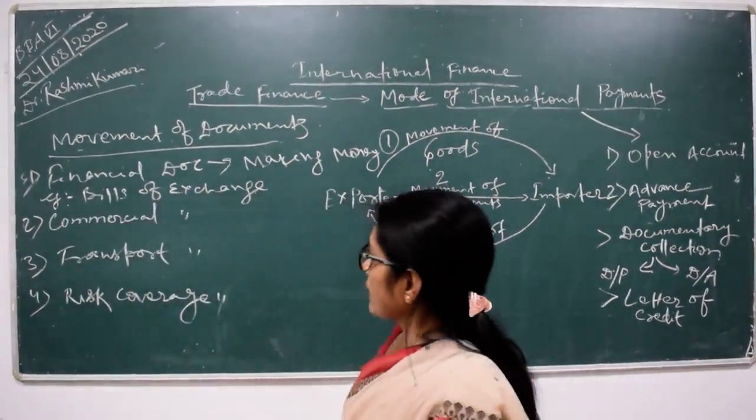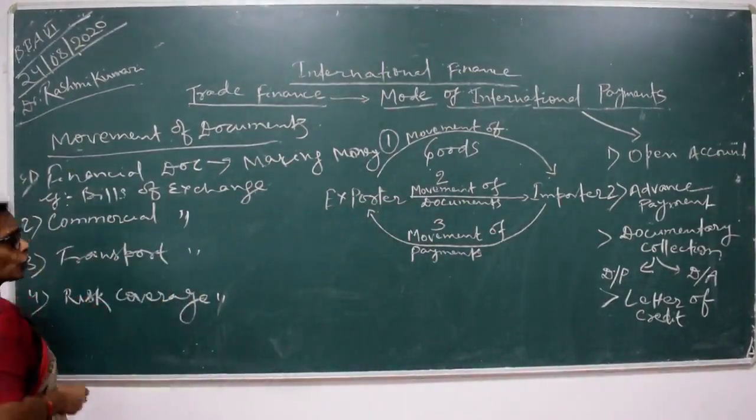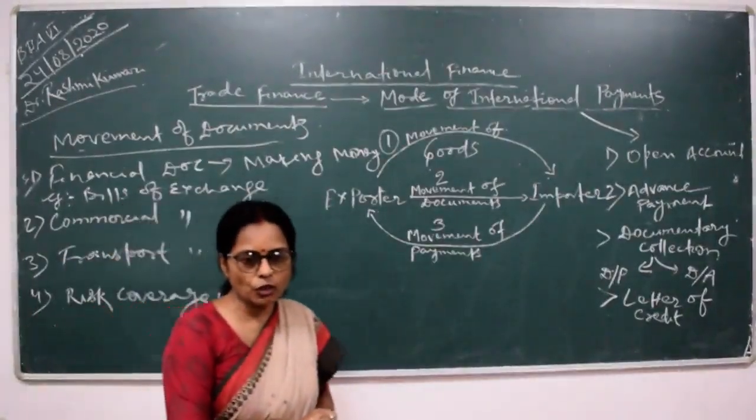Okay. Second is the commercial document. What is the purpose of a commercial document?